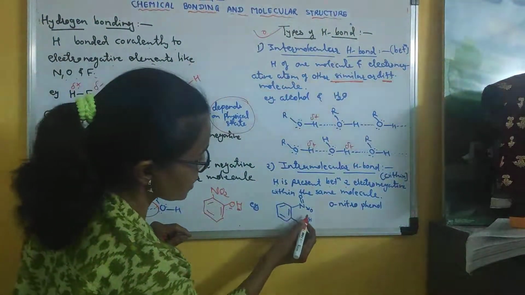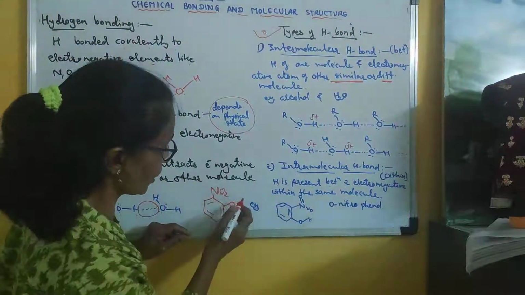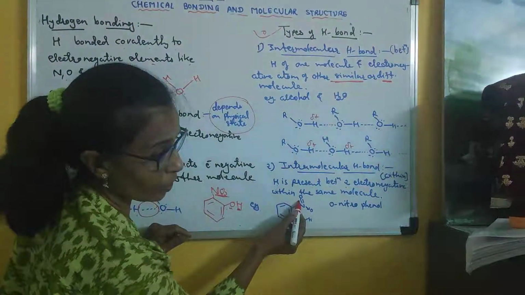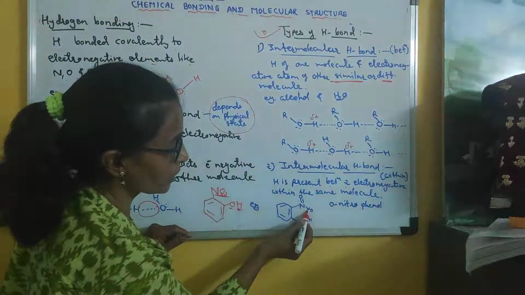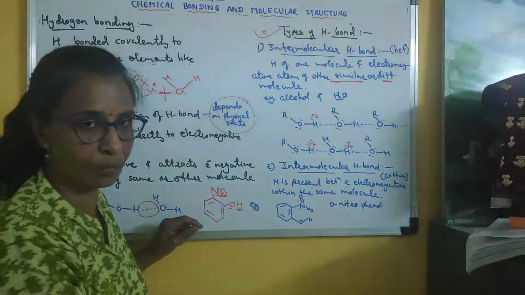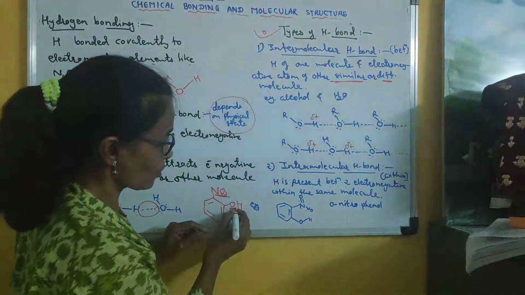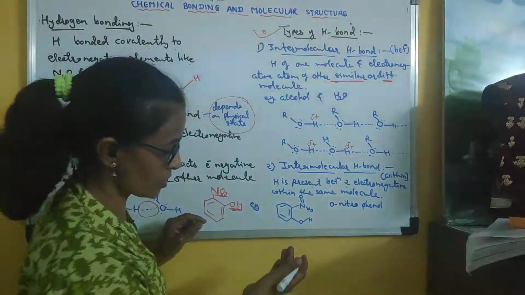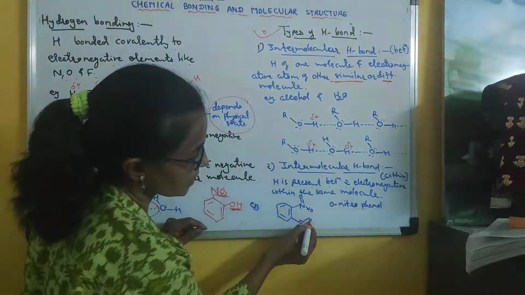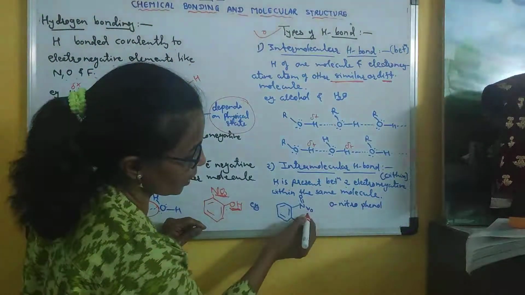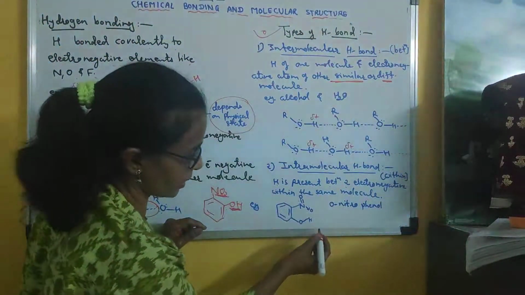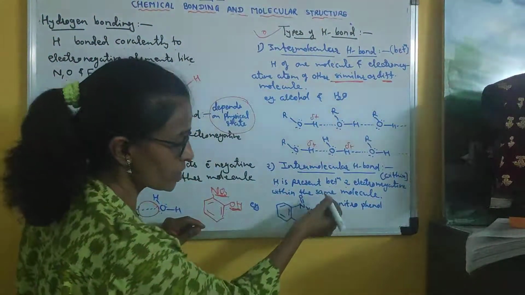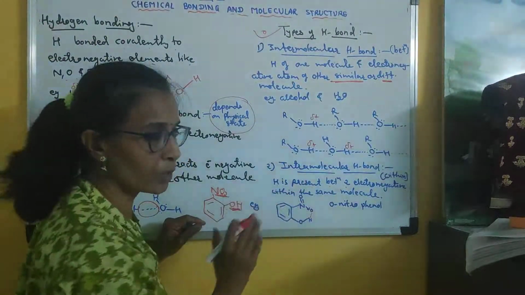How? So this is the structure of orthonitrophenol. NO2. In NO2, nitrogen is attached to one oxygen by double bond and to another oxygen by coordinate covalent bond. Clear? And this is the OH group. So in the OH group, hydrogen is covalently attached to oxygen. Now here you can see this hydrogen is present between two electronegative atoms, that is oxygen atoms. So this hydrogen is attracted by oxygen. Clear? Within the same molecule.